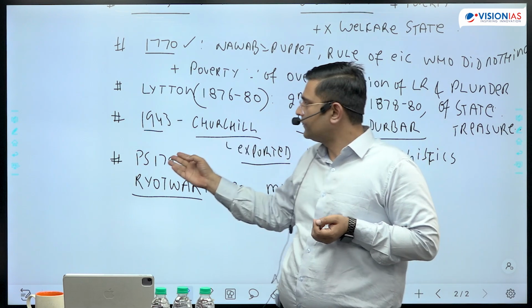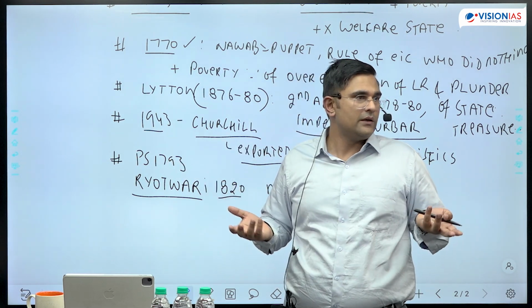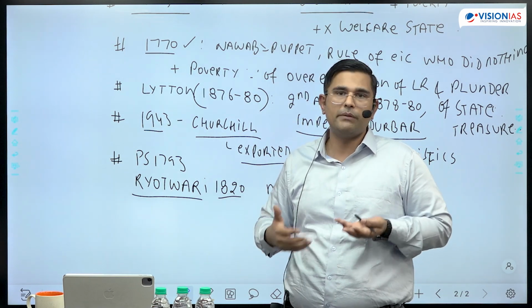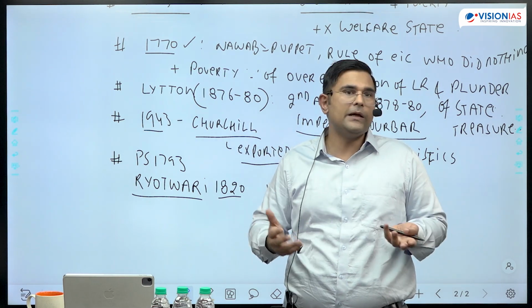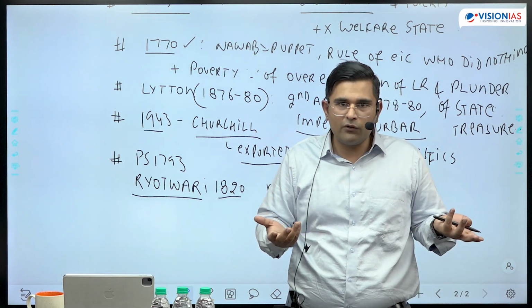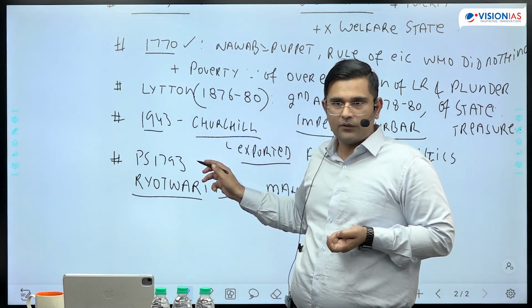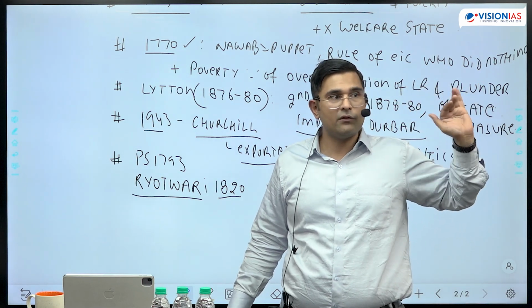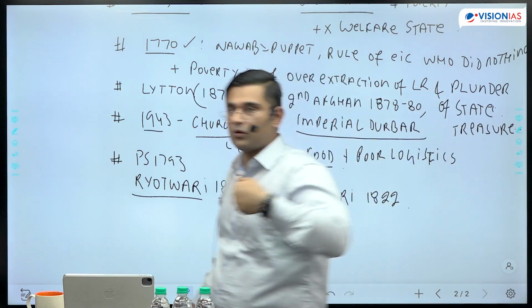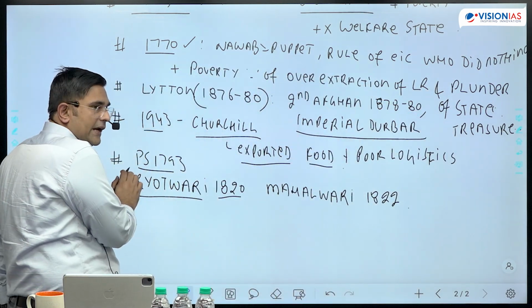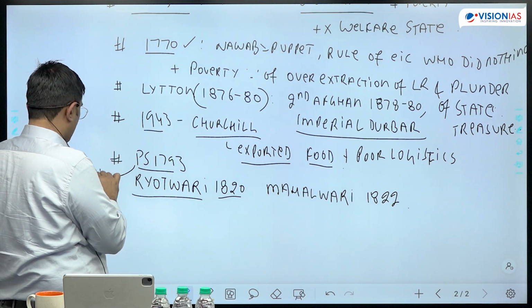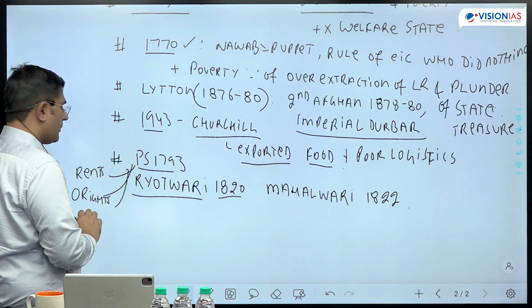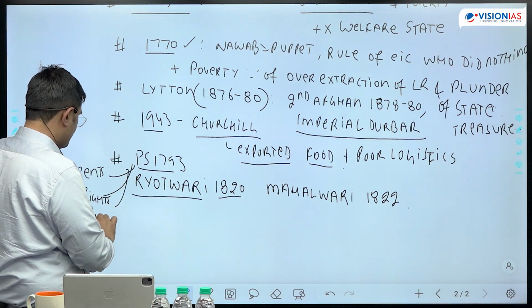So in permanent settlement 1793, masses were becoming ryots who are now tenants, who are now landless, who do not have any occupancy rights, from whom high rents are being extracted, illegal abwabs are extracted from them. So therefore, illegal abwabs, high rents, and lack of land. That is, occupancy rights है नहीं. So therefore, that is one of the aspects that we can talk about. वो आपका next point है जो आप बोल रहे हो, right? So here you talk about the negatives. That is the issue of rents, high rents, the issue of occupancy rights, that is landlessness, and the third component that comes into operation is illegal abwabs.